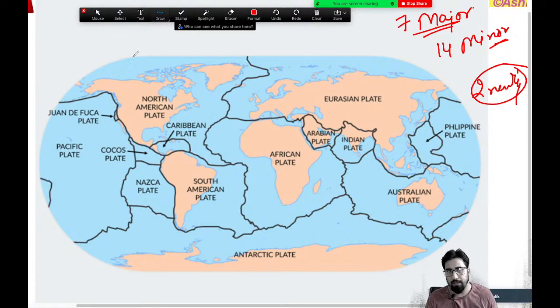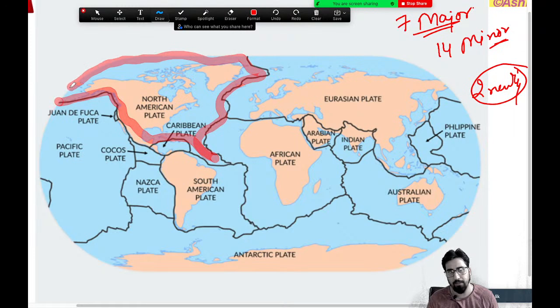Look at the North America plate. If you can see this particular boundary, this is one complete tectonic plate.